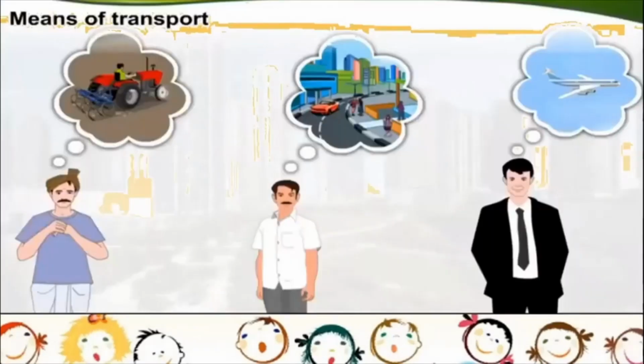And even the means of transport are different as far as the village and city are concerned. Look at these people here. The first one is a farmer, and the farmer lives in a village. So what kind of vehicle does he think about? He thinks about a tractor which he uses for his farming purpose, isn't it? And then you have a person who lives in a city thinking about cars and thinking about aeroplanes, etc. So means of transport are also different as far as a city and a village are concerned.